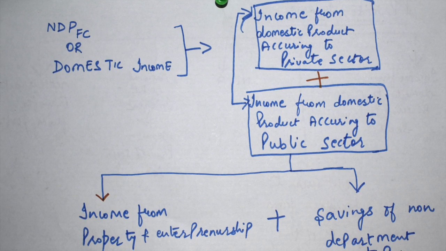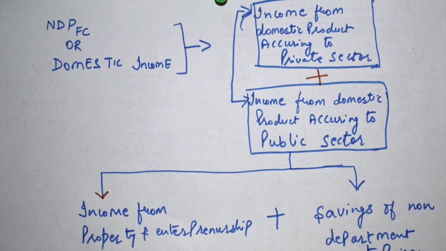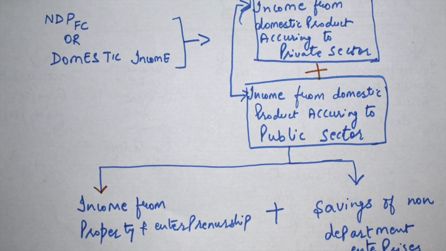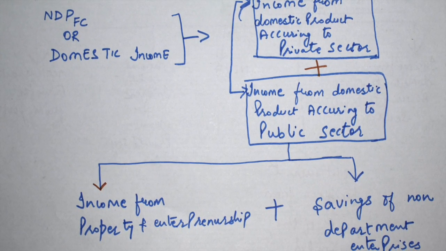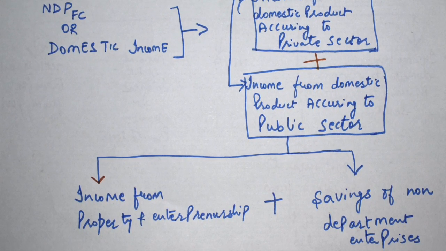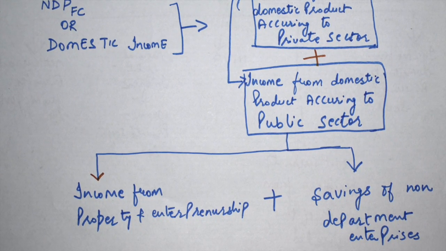फ्रेंड्स, जब हमने डोमेस्टिक इनकम को कैलकुलेट करना है, दिस द नेक्स्ट पॉइंट आई एम गोइंग टू डिस्कस इज फॉर न्यूमेरिकल्स ओनली। Domestic income includes income from domestic product accruing to private sector, income from domestic product accruing to public sector.